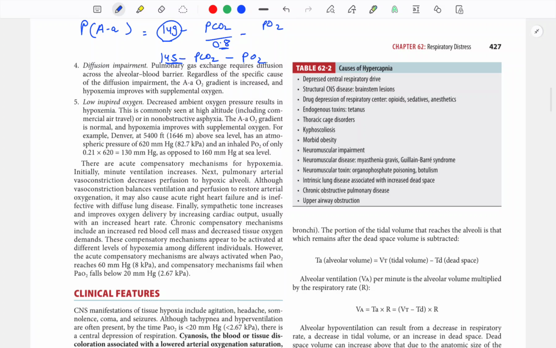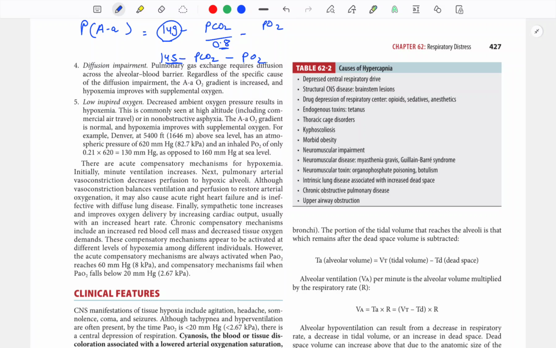What are the causes of hypercapnia? It can be majorly divided into airway, lungs, muscles and CNS disease. Muscles, like there is thoracic cage disorder, kyphoscoliosis, morbid obesity, hypoventilation. Lung causes, patient has asthma, bronchitis, emphysema and restrictive airway.